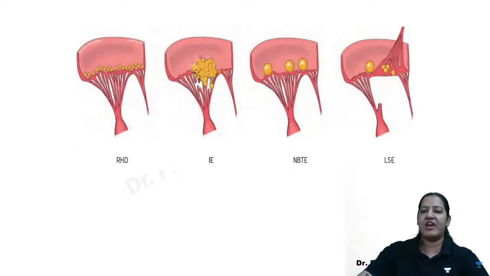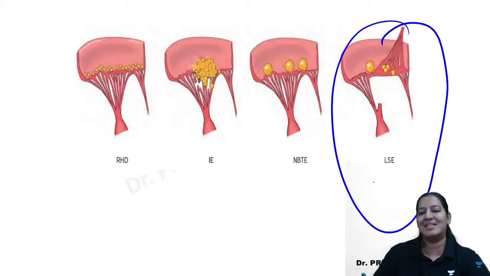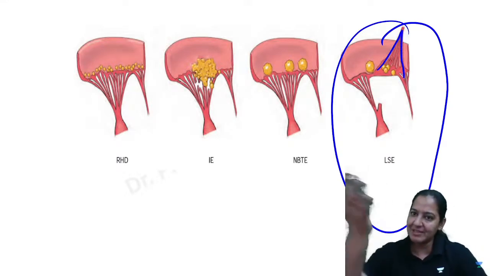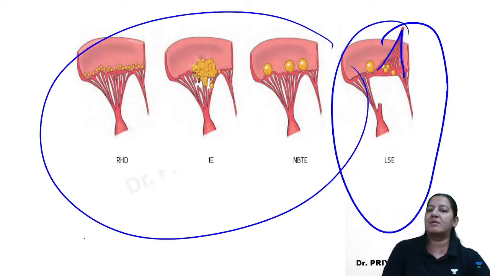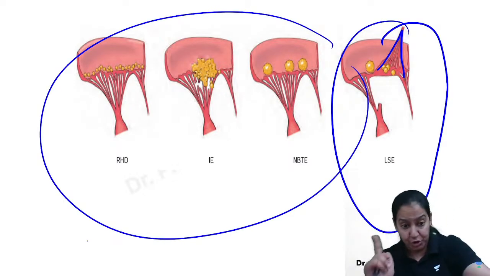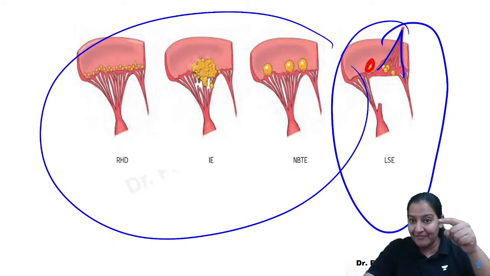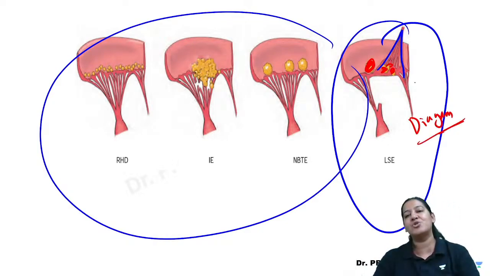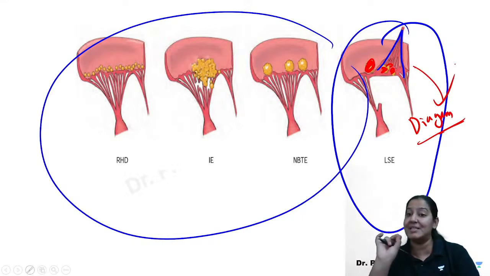Now see the beauty of the diagram here. Robbins has shown it flipped. Why has Robbins flipped this surface? There is no flip in the others. There is a flip here, just to show you the vegetations are on the upper surface as well as the lower surface. Robbins is a great one. Everything is in his diagram, there is no need to say it. Everything is shown in the diagram. You need to be wise to understand a diagram.